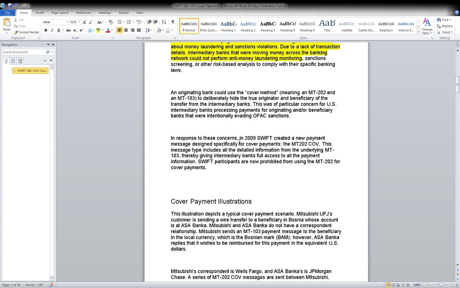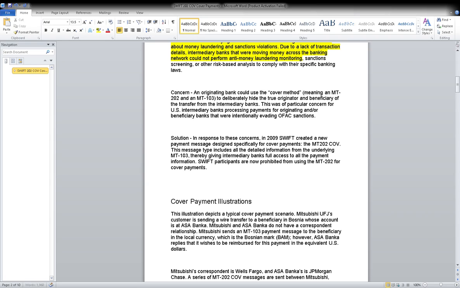Okay, so in response to this concern in 2009, this is the concern and this is the solution. In response to this concern, in 2009, SWIFT created a new payment message designed specifically for cover payments.